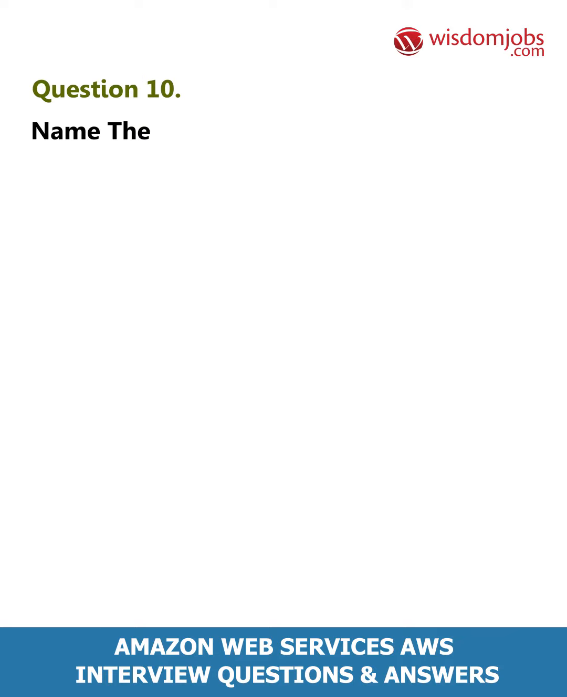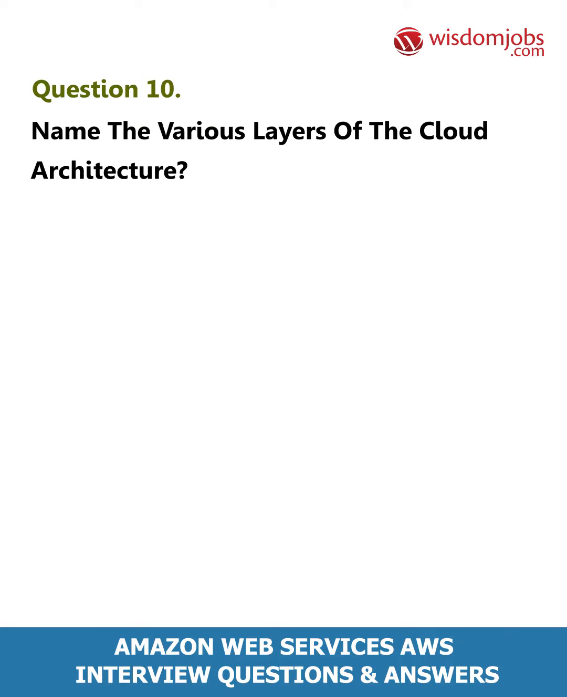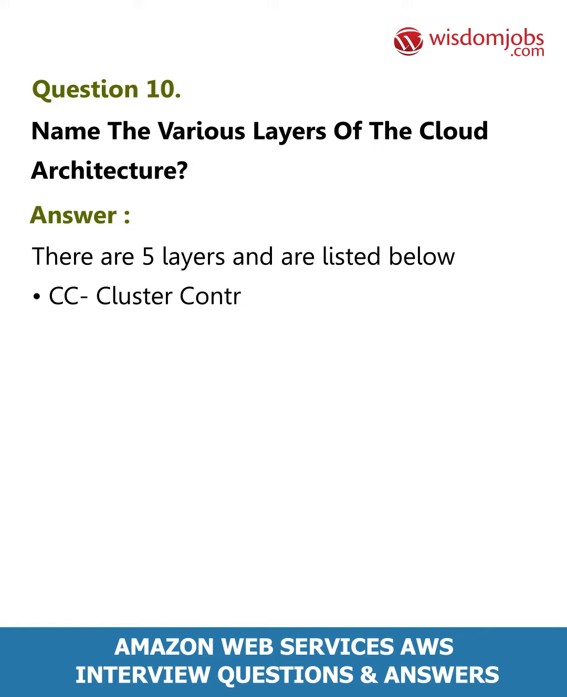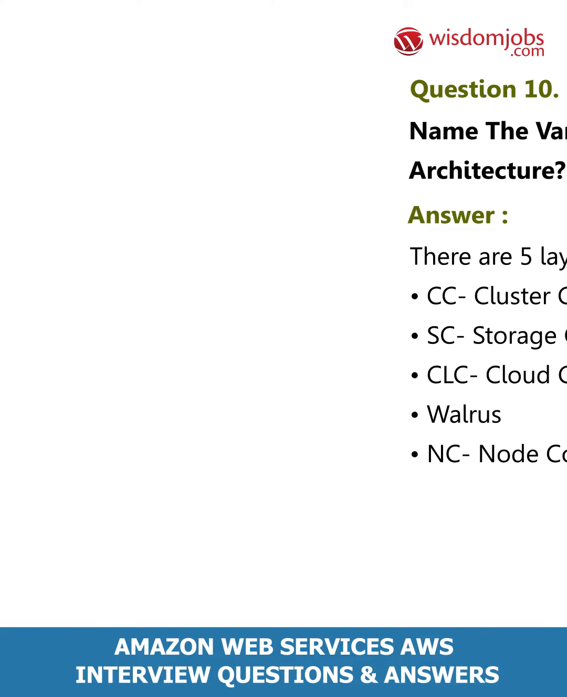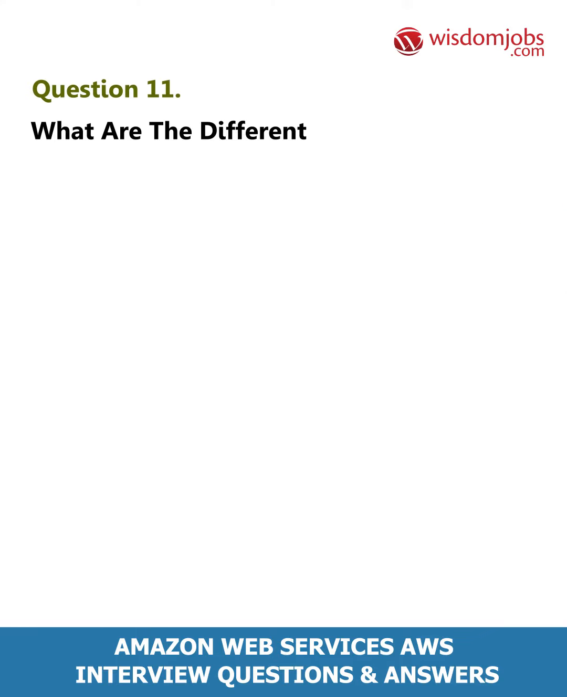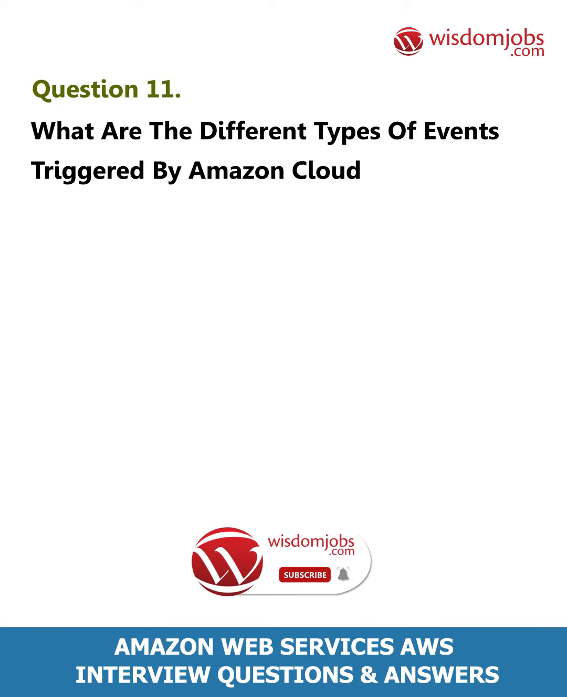Question 10. Name the various layers of the cloud architecture. Answer. There are 5 layers and are listed below: CC Cluster Controller, SC Storage Controller, CLC Cloud Controller, Walrus, NC Node Controller.